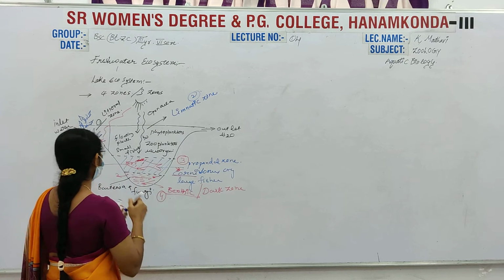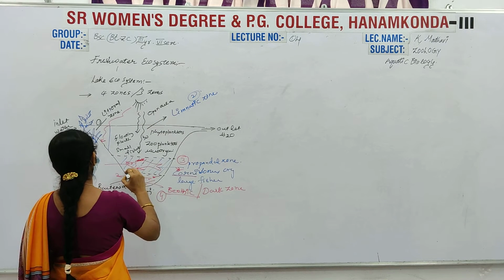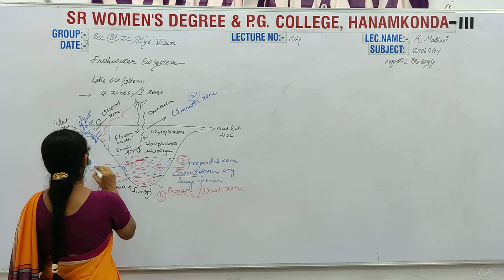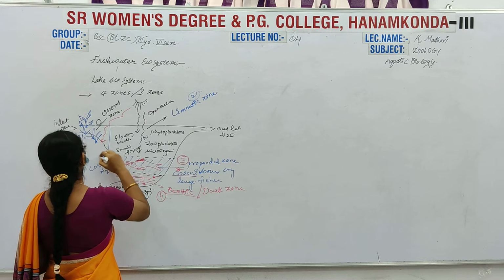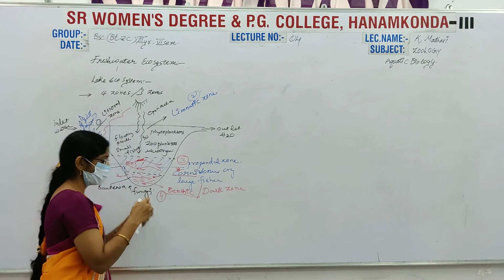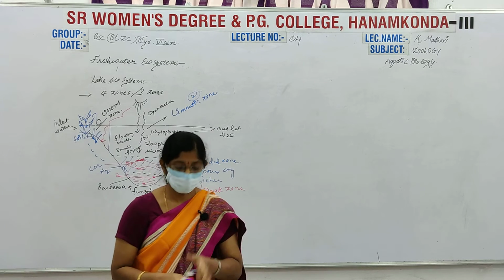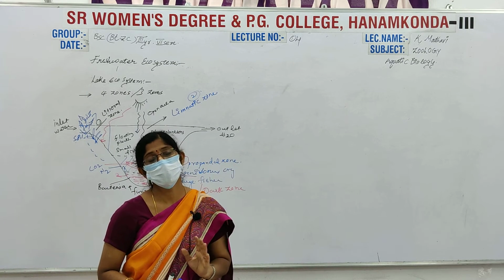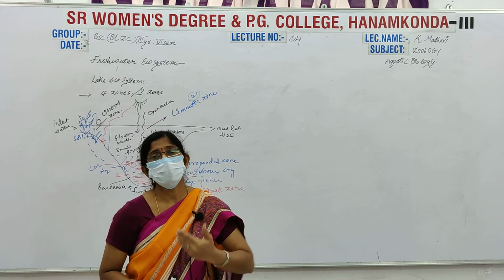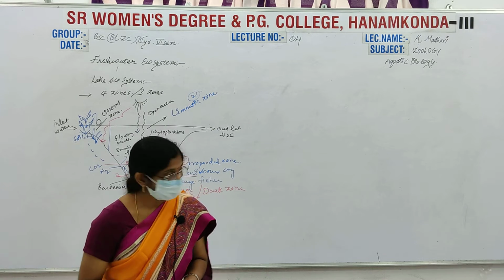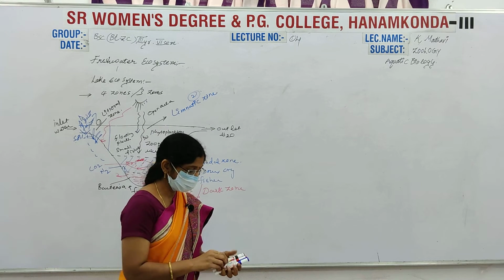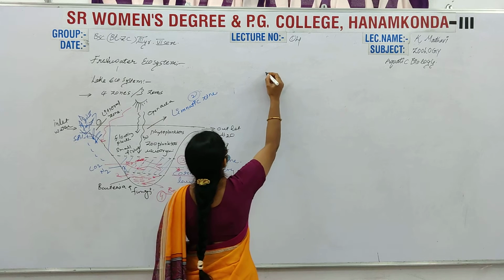Nitrogen is slowly entering into the atmosphere, with the release of carbon dioxide and nitrogen. These are slowly entering into the atmospheric region. This is simply the lake ecosystem. And the next one is the wetland ecosystem. Is it clear? Next one is the wetland ecosystem.